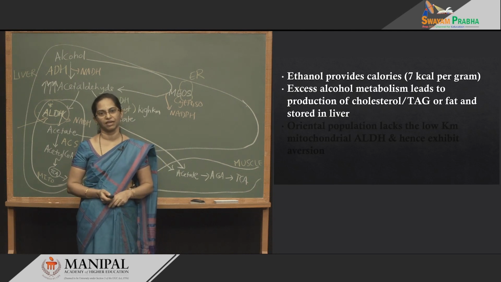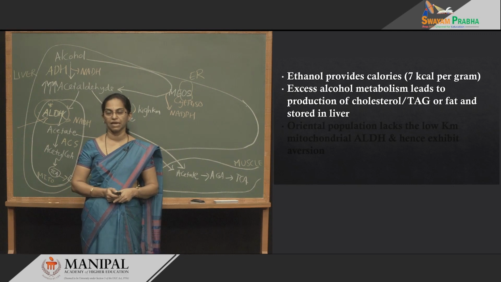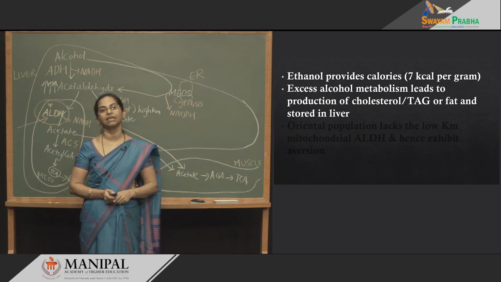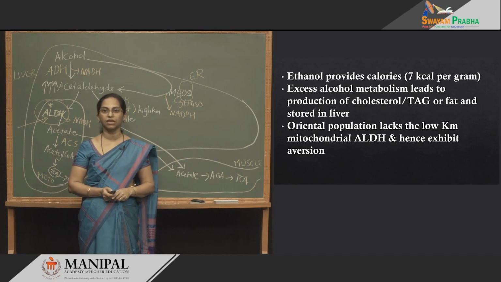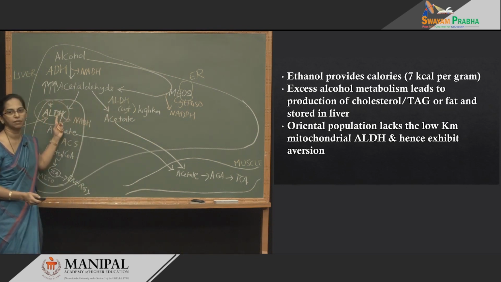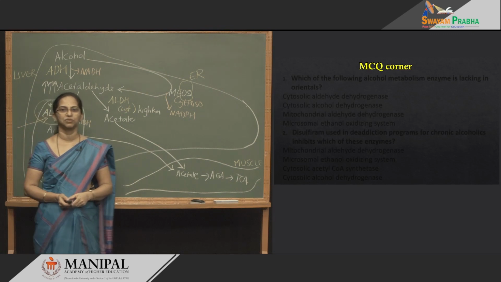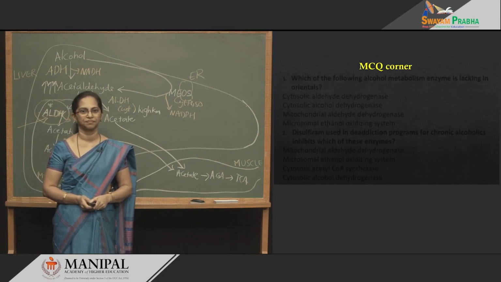that you drink. And what are we going to do with the excess alcohol that you metabolized? You can convert it to cholesterol, fat, and that is the reason why their liver gets destroyed. And the Oriental population are very sensitive, cannot drink alcohol, that is because they lack this enzyme, the mitochondrial aldehyde dehydrogenase. So, that is all I had to tell you about the alcohol metabolism.